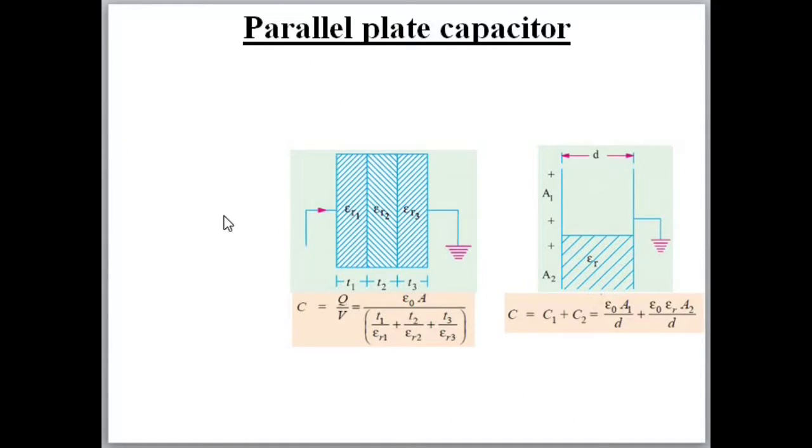Next is parallel plate capacitor. Capacitor can be of many types. It can be of parallel plate, coaxial, cylindrical, or spherical. But the most common capacitor is parallel plate capacitor. We will study other types of capacitor also in circuit theory. But now we are studying only the basic concepts, so I will take only parallel plate capacitor. The same things will again come when I will teach you circuit theory. Okay, so what is parallel plate capacitor?